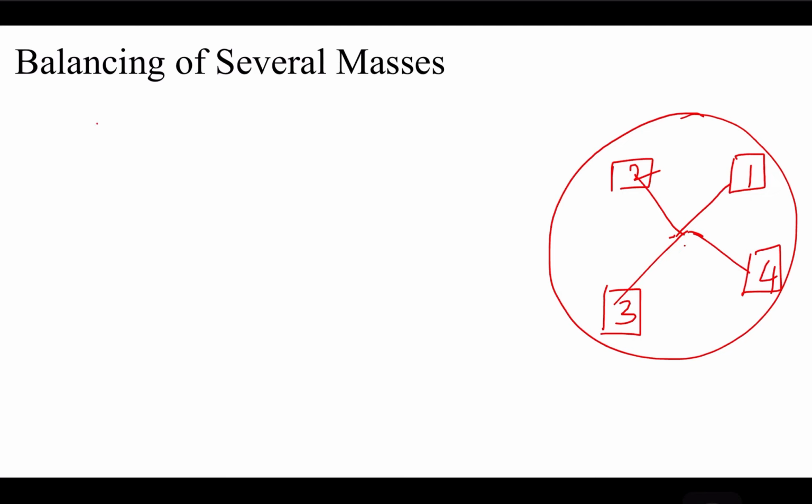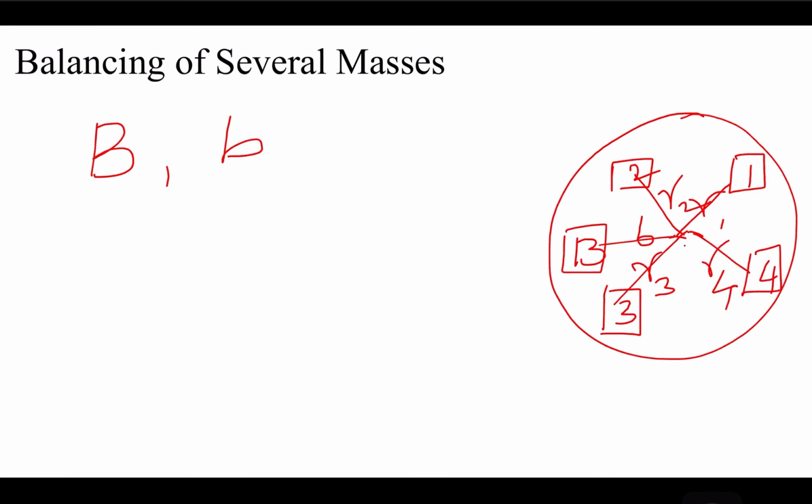Let capital B be the balancing mass which we are using, located at a radius of small b. Where is it? It is here: capital B, and this is small b. This is R1, R2, R3, R4. You can see that all the 5 masses are lying on the same plane.